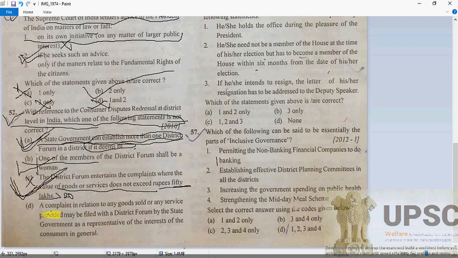Why not D? Because as we know, complaints relating to goods sold and services provided may be filed with the district forum by the state government as the representative of the interest of consumers in general. So D is absolutely the right option. So here C is the incorrect option, and we have to choose the wrong answer. So it is going to be C. This will be the C answer.